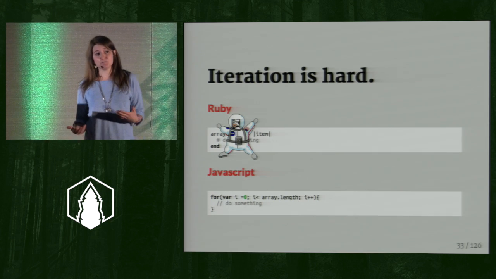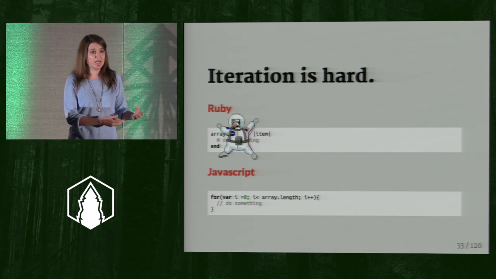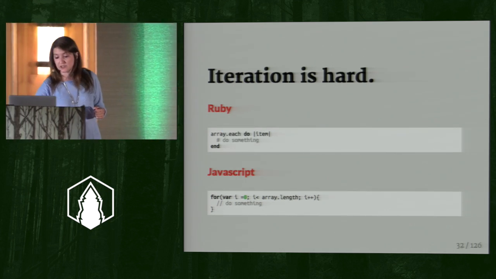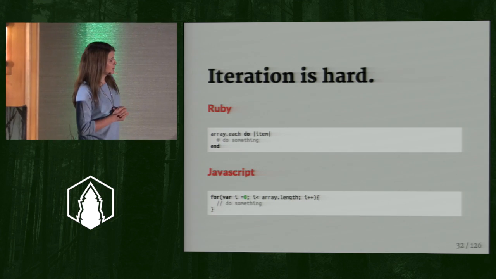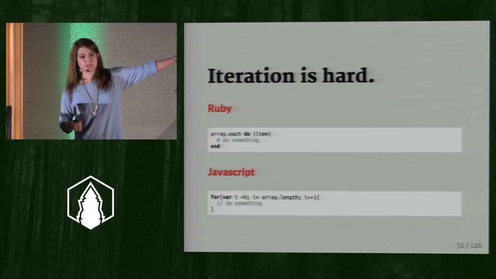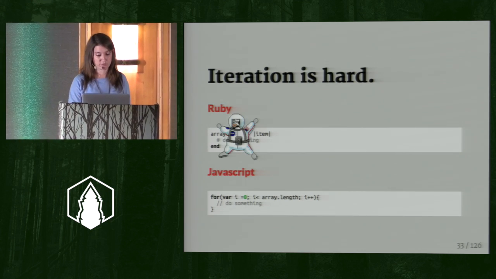It's not hidden in magic. You can manipulate it because you can see it. And then suddenly everything actually worked out really, really well. If we look at that Ruby each, sure it's there, but it's abstracted by the keyword each. And so the students didn't know what that did, and the for loop definitely showed them.